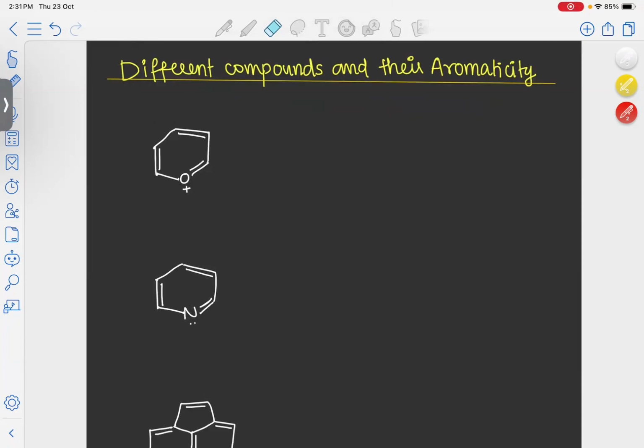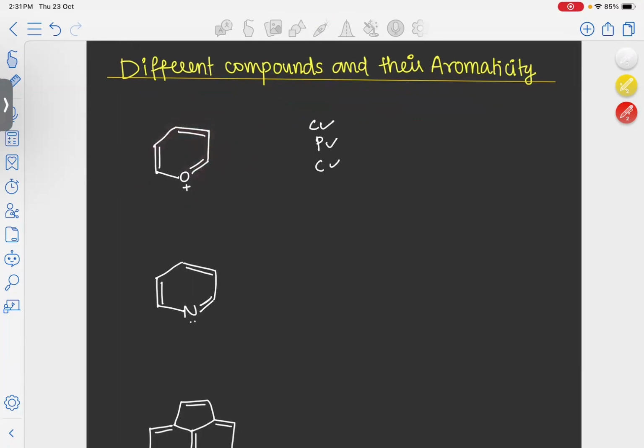So now we have to see the aromaticity of different compounds. We'll start with the first molecule that is given here. This molecule is cyclic, and all the atoms in the molecule, including oxygen, are sp2 hybridized. So it is planar also, and we can see alternate single and double bonds, so it is conjugated. So the first 3 criteria are satisfied. Now we have to find the number of electrons participating in the resonance. Here we can see 3 pi bonds, that means a total of 6 pi electrons are participating in the conjugation. So it is an example of a 4n plus 2 system. So the first molecule is cyclic, planar, conjugated, and contains 4n plus 2 pi electrons. So it is an example of an aromatic system.